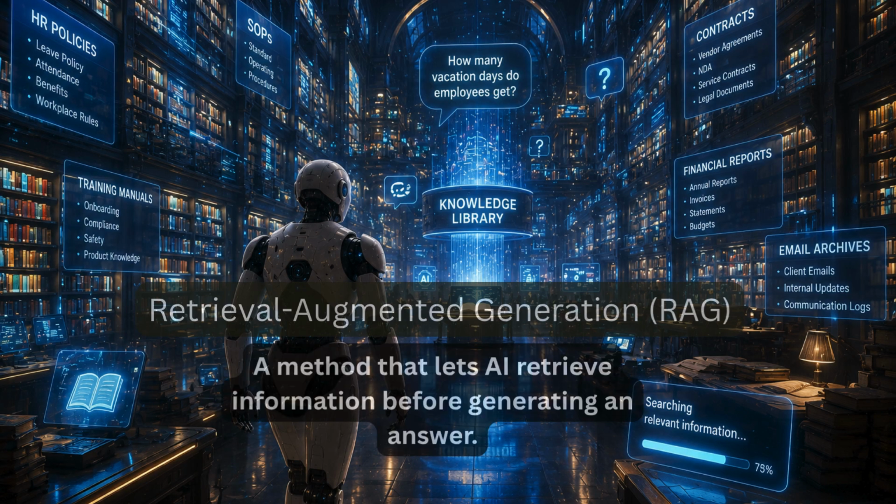What if the AI could check the documents first? What if before answering, it could search, read, understand, and only then generate a response? That's exactly what RAG does. Retrieval-Augmented Generation. Or simply, search first, answer second.